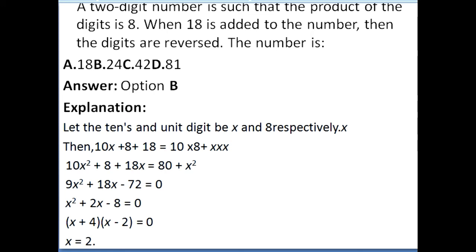What is the number? Here the explanation is given as usual, the same as for the last problem. The tens digit and unit digit are taken and the product 8 is already given. You have to substitute and check this. You will get the correct answer. It is the same explanation I gave for the previous problem.